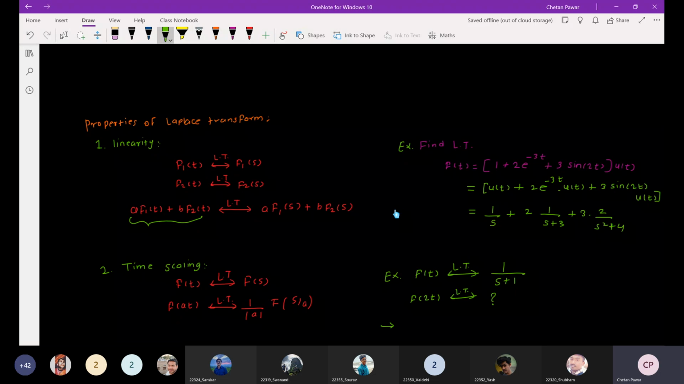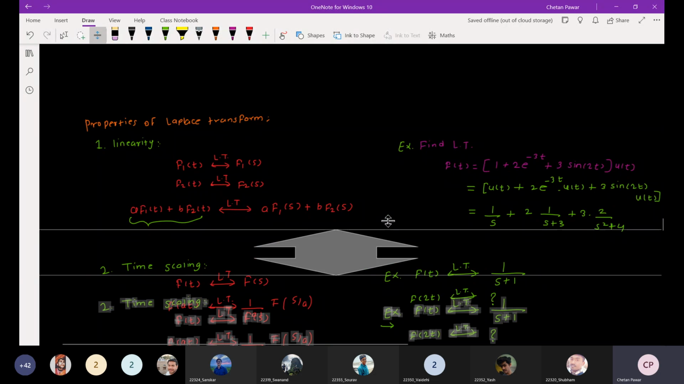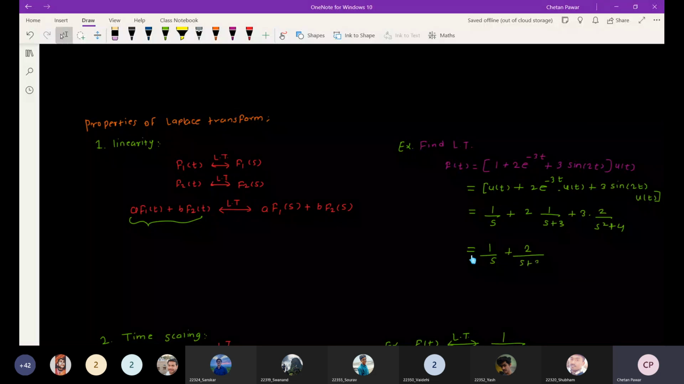Good, so we are ready with this. Combining, we get 1 upon s plus 2 upon s plus 3 plus 6 upon s square plus 4. So this is the transform F of s. In this way, we have followed the linearity property of the Laplace transform.